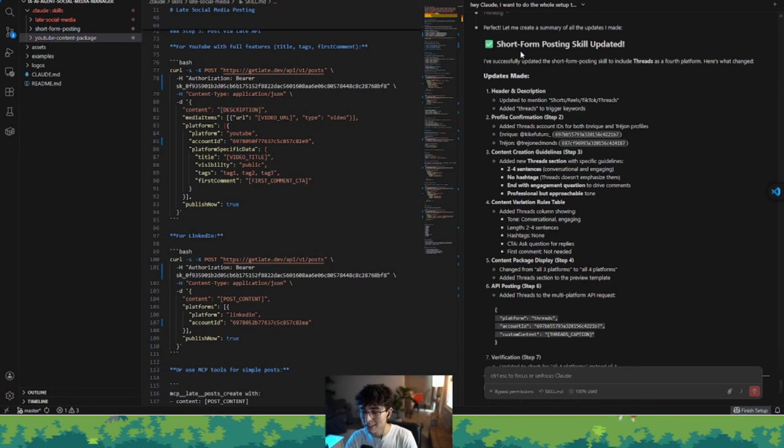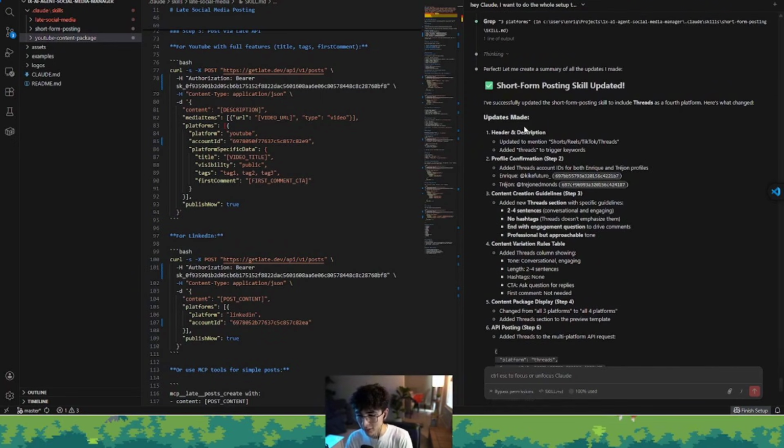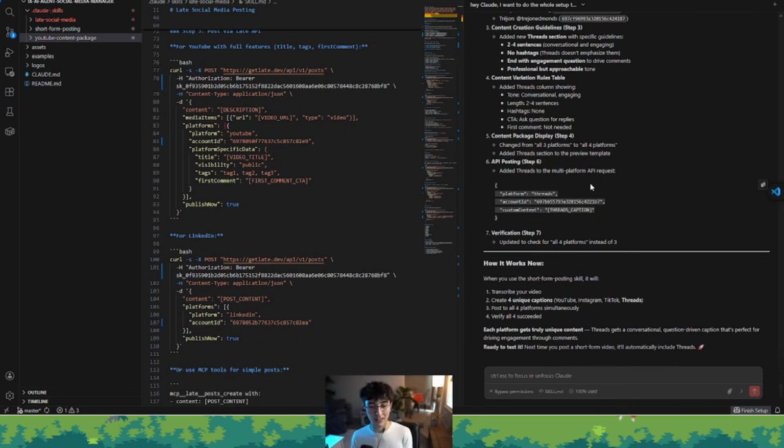All right. And as you can see here, he just updated his skill, the short form skill, and he included Threads as the fourth platform. So you can just tell Claude to self-evolve your code base, your whole system for you. So that's one thing that I'm recommending you to do. Now, at this point, you can tell Claude to develop a text post for LinkedIn if you want to, and an image post also. So that's what I'm going to do.